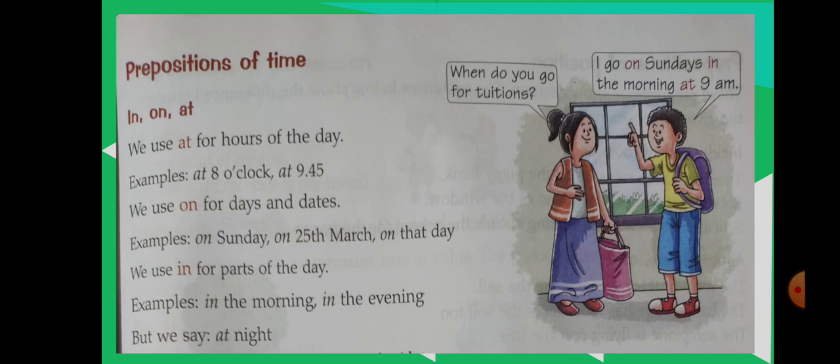We have also learned that we use in with roads and streets, and at with the number of a house. For the number of a floor we use on, but when the numbers of houses are given to us, that time we use at. For floor numbers we use on. This we have learned in prepositions of place. Today we'll see prepositions of time.